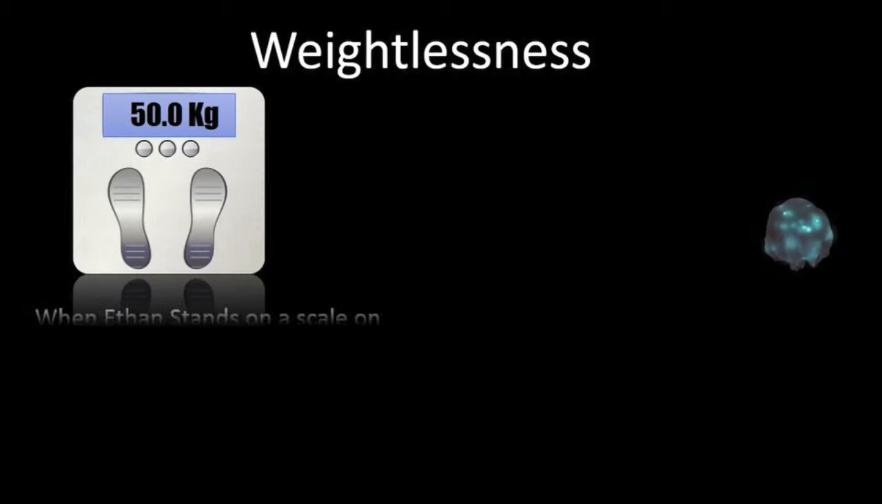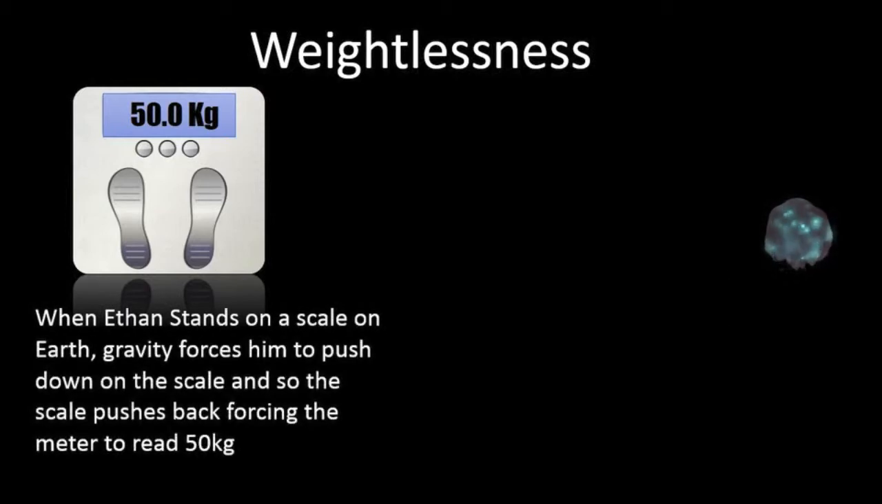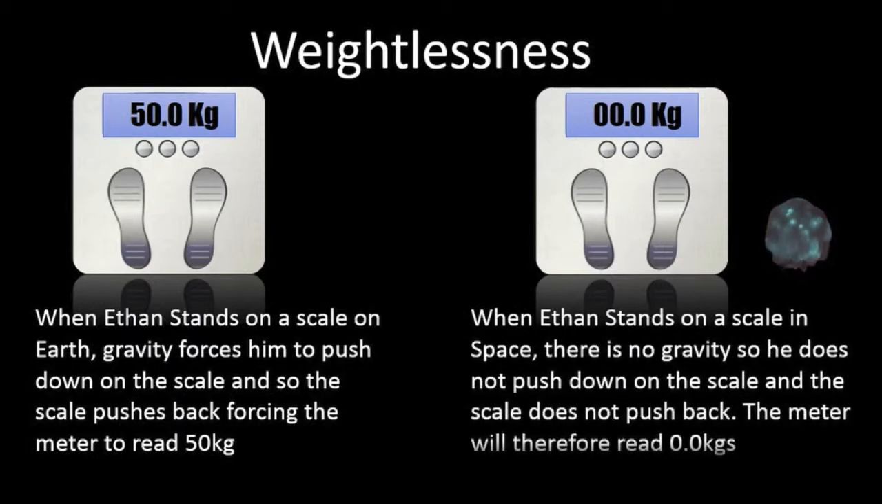When Ethan stands on a scale on Earth, gravity forces him to push down on the scale, and so the scale pushes back, forcing the meter to read 50 kg. When Ethan stands on a scale in space, there is no gravity, so he does not push down on the scale, and the scale does not push back. The meter will therefore read 0 kgs.